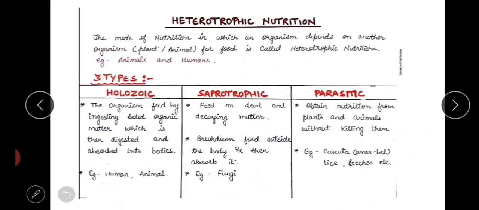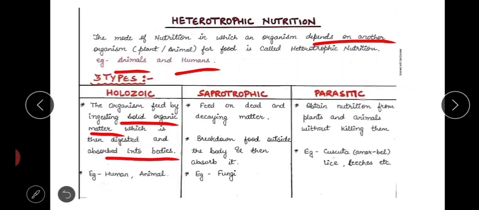Now coming to heterotrophic nutrition, it is a mode of nutrition in which an organism depends on other organisms for food, like in animals and humans. It is of three types. In holozoic nutrition, the organism feeds by ingesting solid organic matter, which is then digested and absorbed into the body.